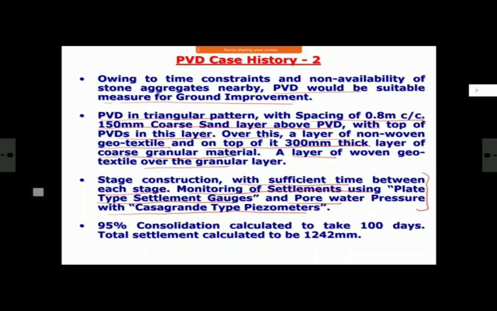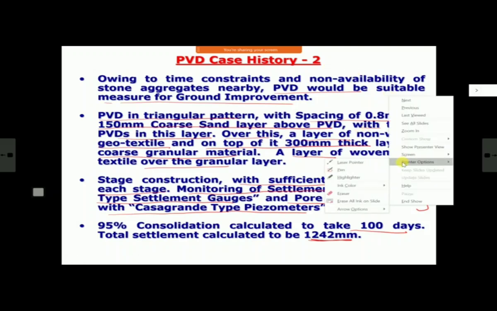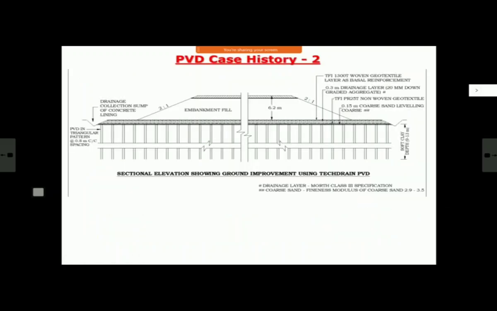And here, of course, they took 95% consolidation in the typification of design, and it took around 100 days. And you can see total settlement was 1242. In a 6 point something meter bank, settlement is 1242. I have been telling this previously also: the settlement in these soils is very significant. It is not a small amount of settlement.